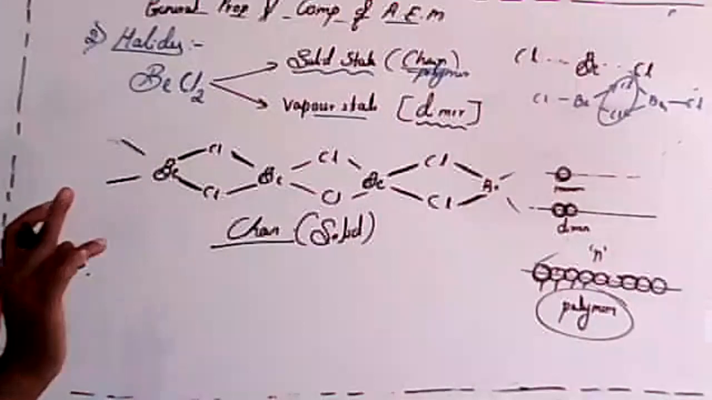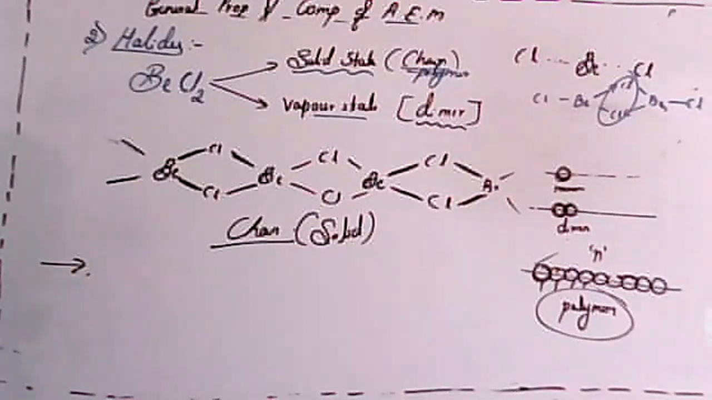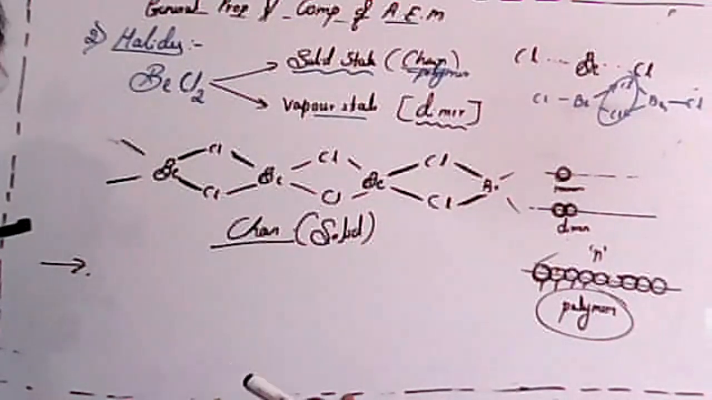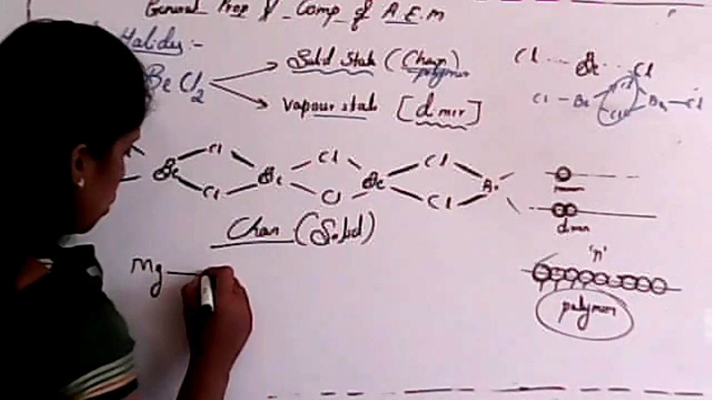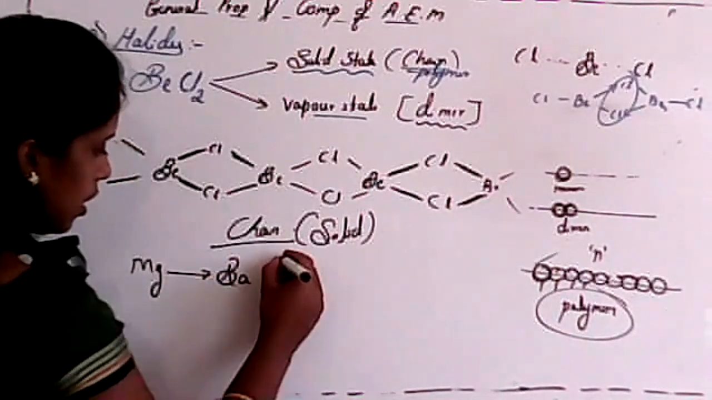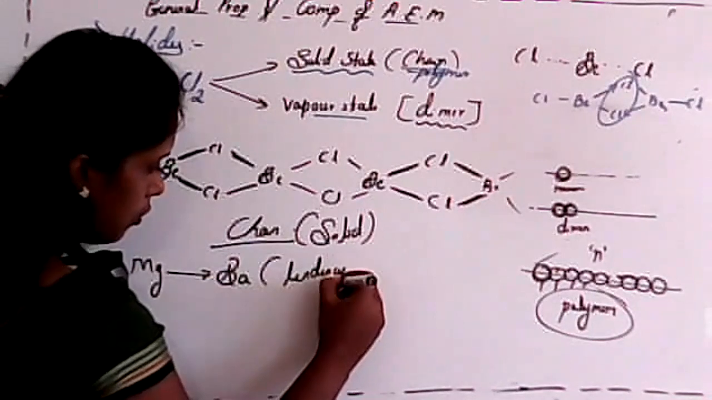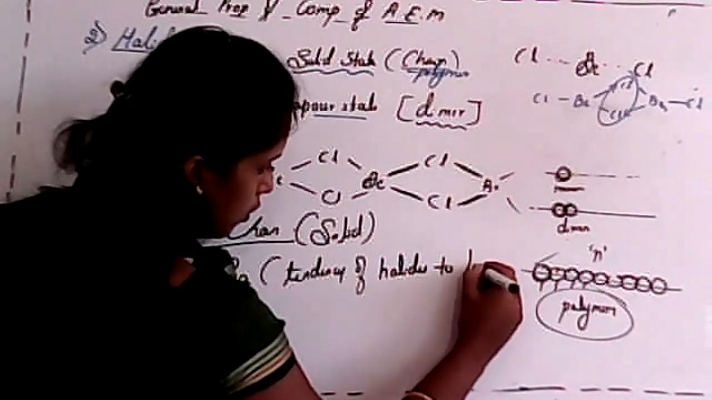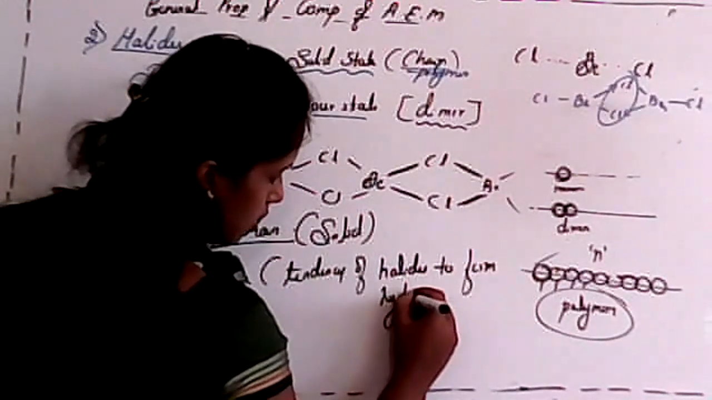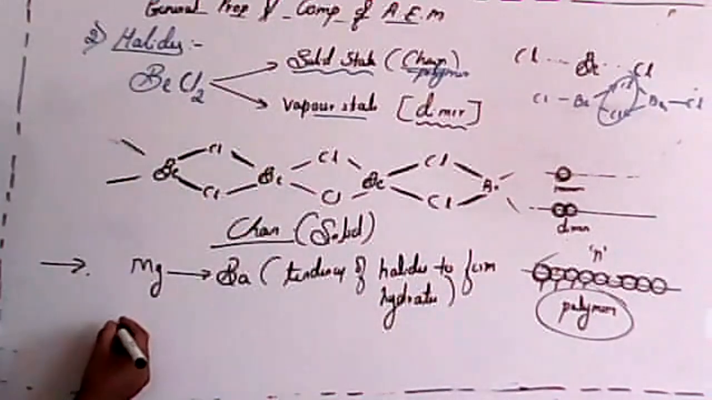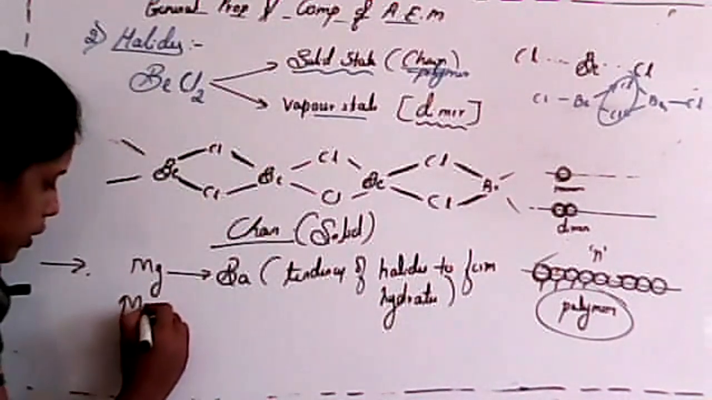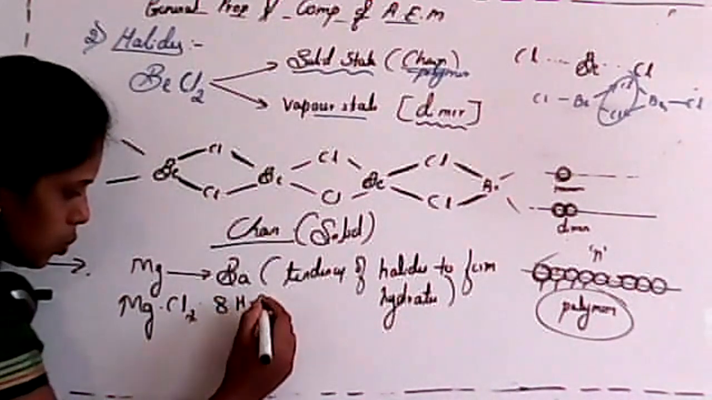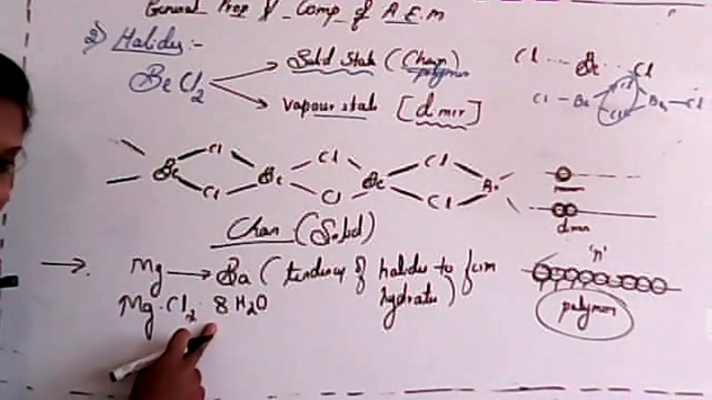So remember one thing: the tendency to form hydrated halides decreases gradually from magnesium to barium. This is very important. This is the tendency of halides to form hydrates. For that, I'll give an example here, student. If I consider magnesium chloride, it needs almost 8 molecules of H2O for crystallization.